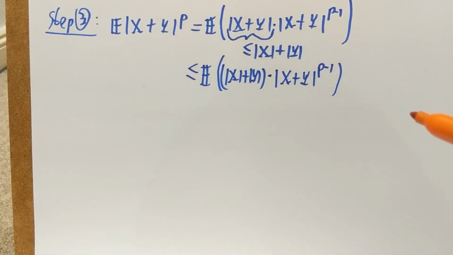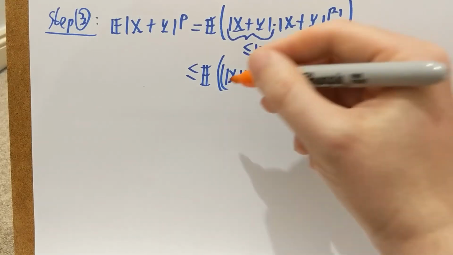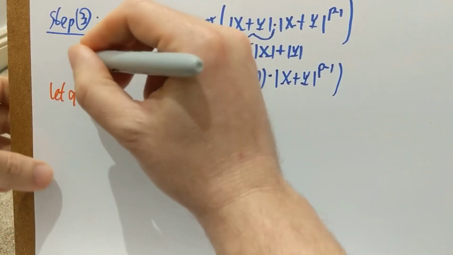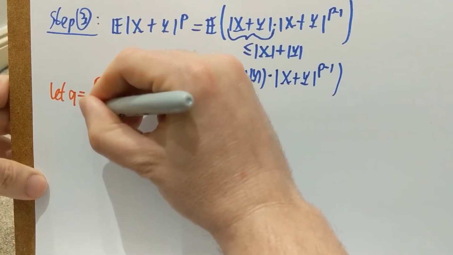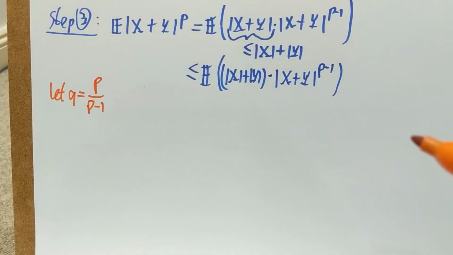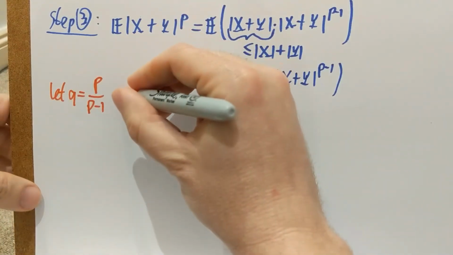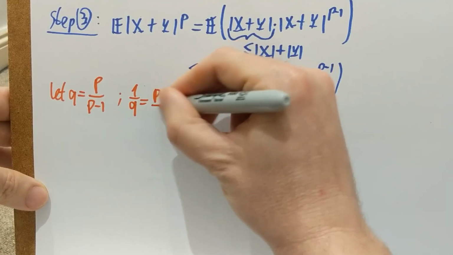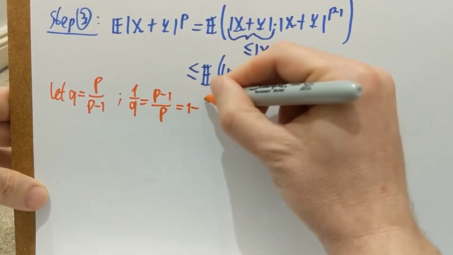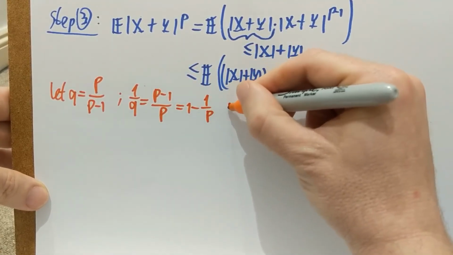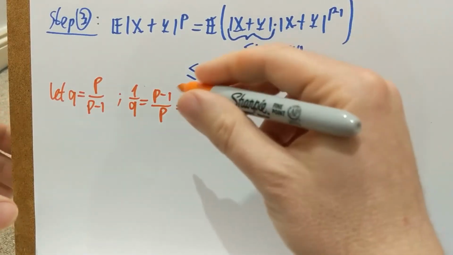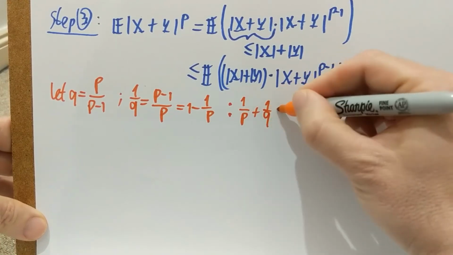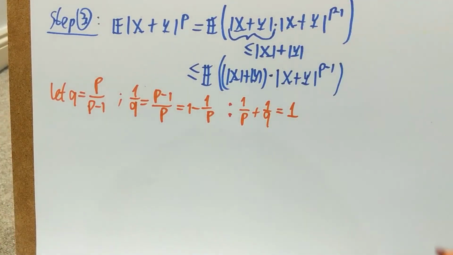So I'm going to introduce, to this p, which is larger than 1, I'm going to introduce q. Let q be p over p minus 1. Why is this choice of q? Well, if I look at 1 over q, that's going to be p minus 1 over p, or if you want, 1 minus 1 over p. The reason I picked this q is that 1 over p plus 1 over q is exactly going to be 1 under this choice.